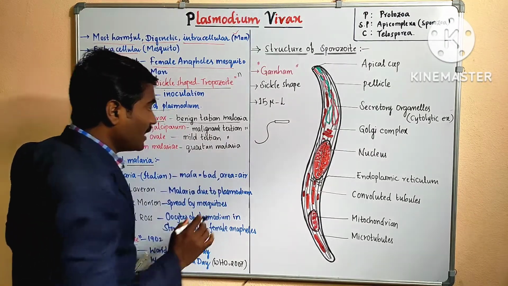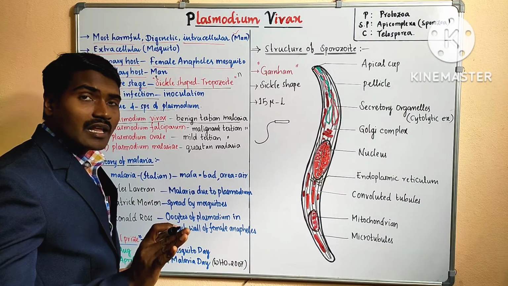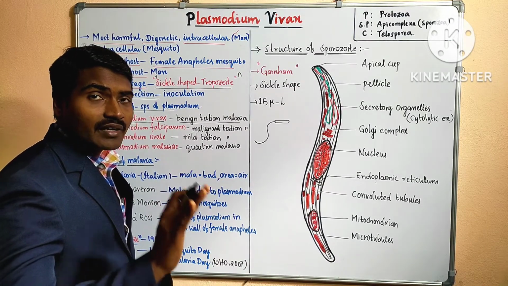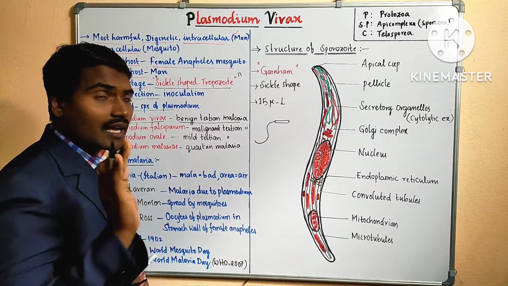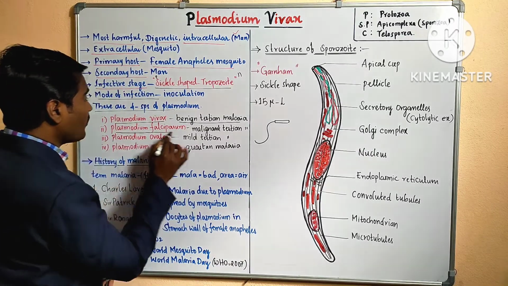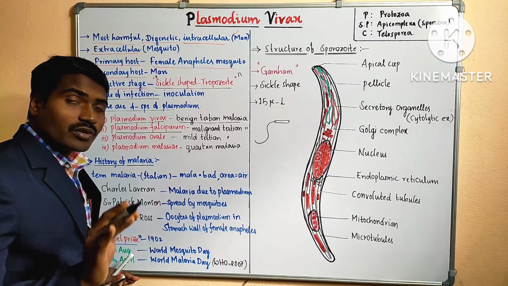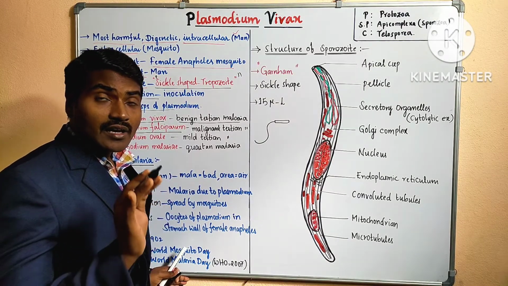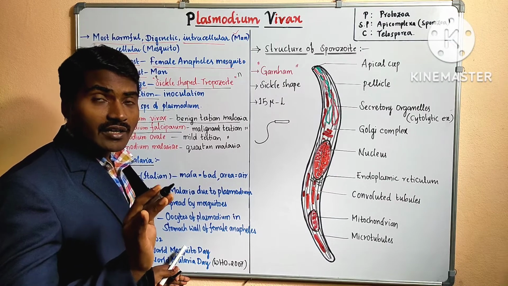Benign tertian malaria is not much harmful. Not harmful, less effective, less harmful malaria. Then Plasmodium falciparum causes malignant tertian malaria. It is a harmful malaria, dangerous, a severe condition.